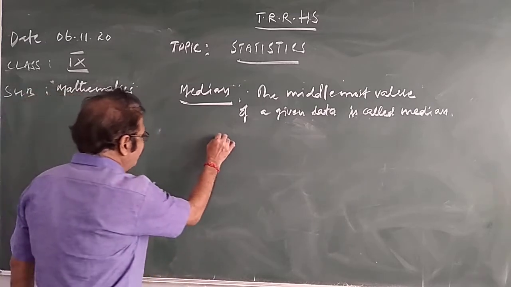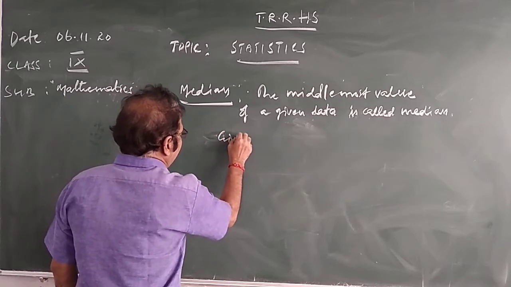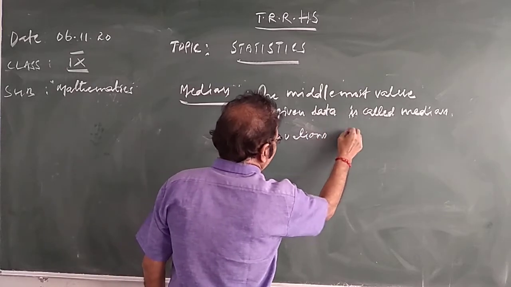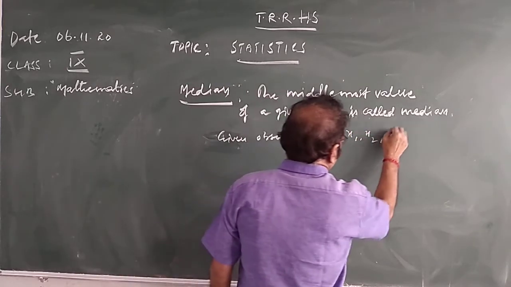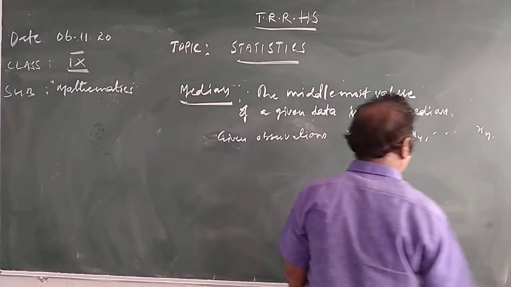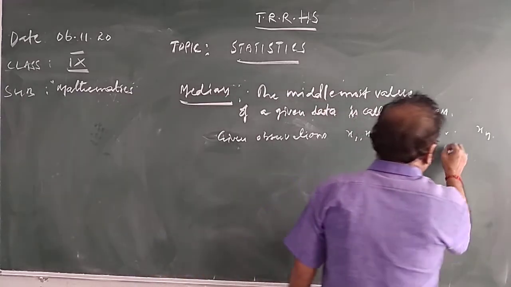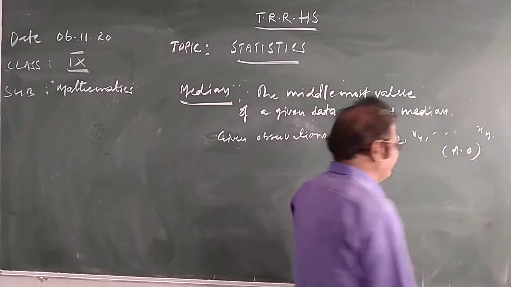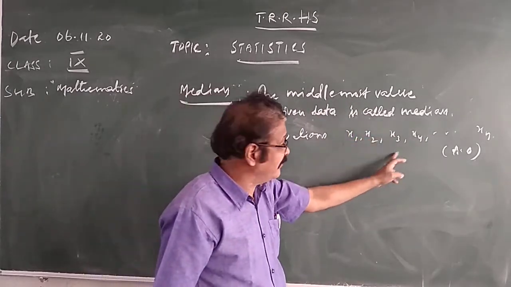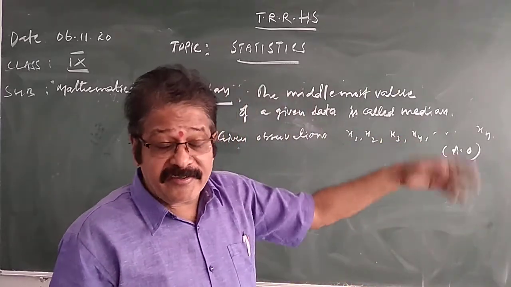If the given observations are x1, x2, x3, x4, and so on up to xn, these should be in ascending order. Ascending means small to big: x1 is less than x2, x2 is less than x3, x3 is less than x4, x4 is less than x5, x5 is less than x6.